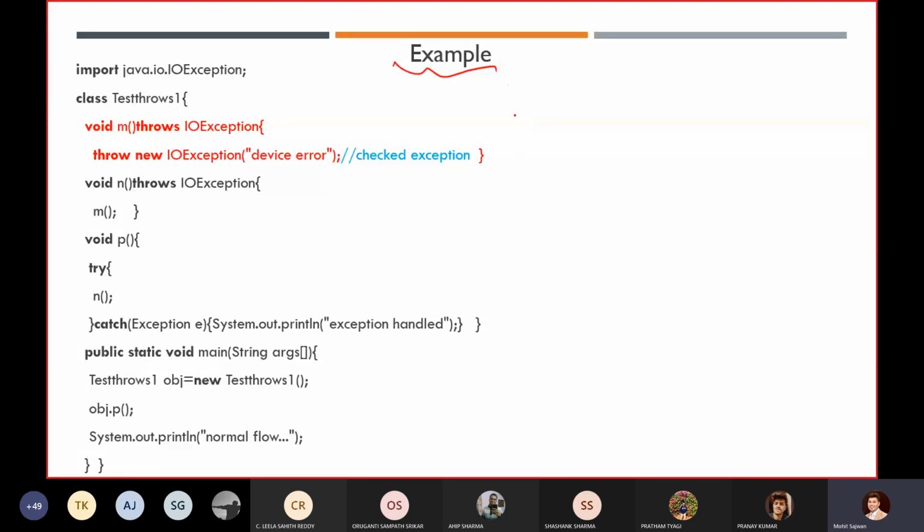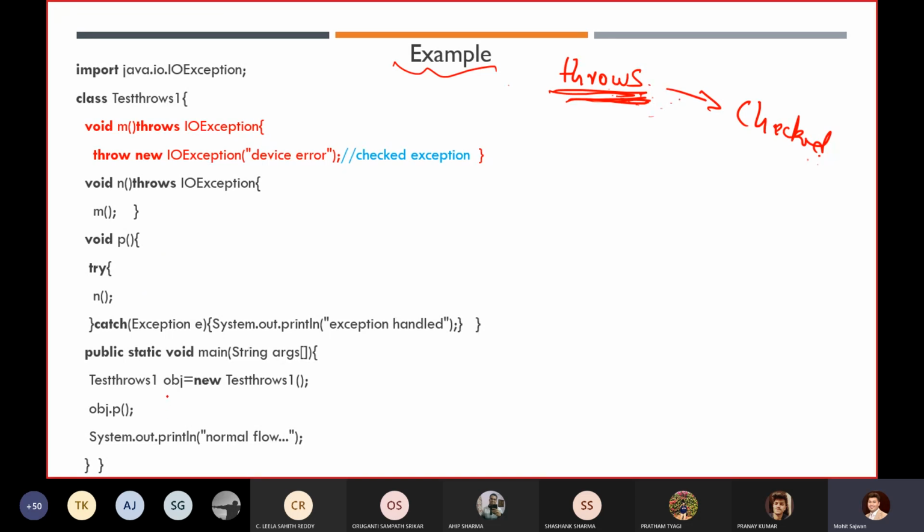What we have learned so far about the throws keyword is that it declares our exception. We generally use the throws keyword with our method, and we always use it with a checked exception. The last point is that we always use the throws keyword to delegate, or to tell our caller method that we are getting an exception here, so please handle it. Okay, so let's take this particular example.